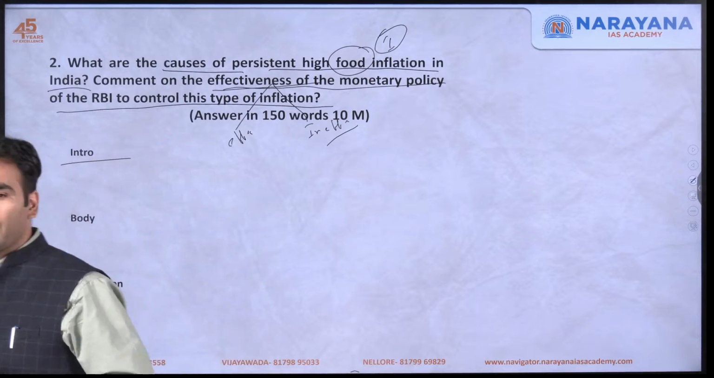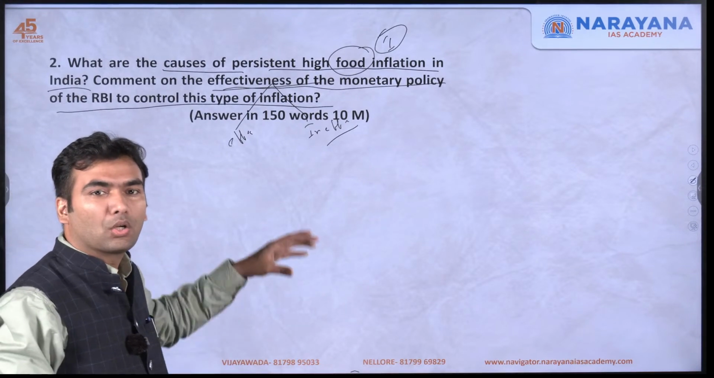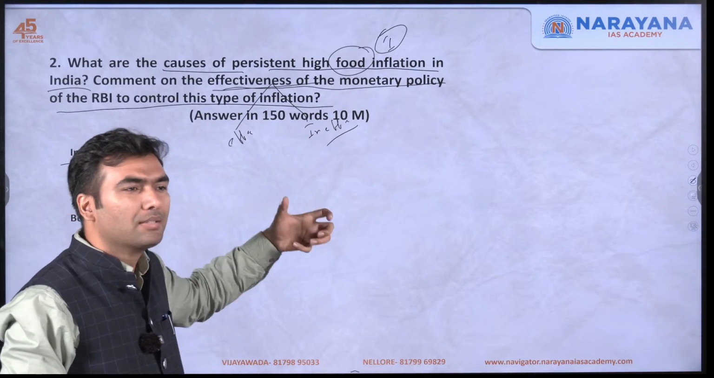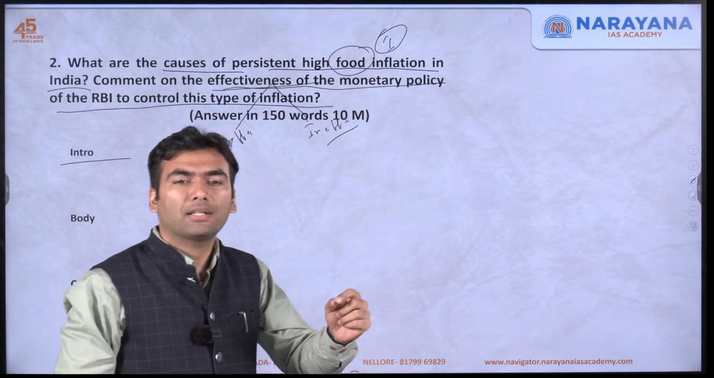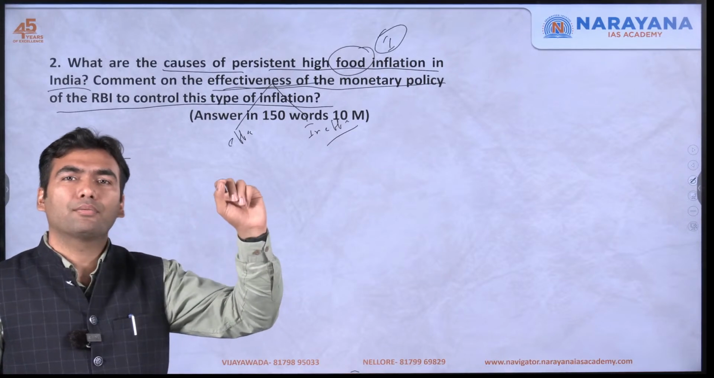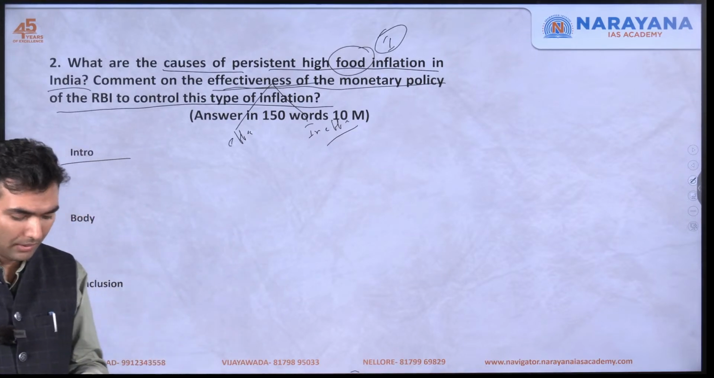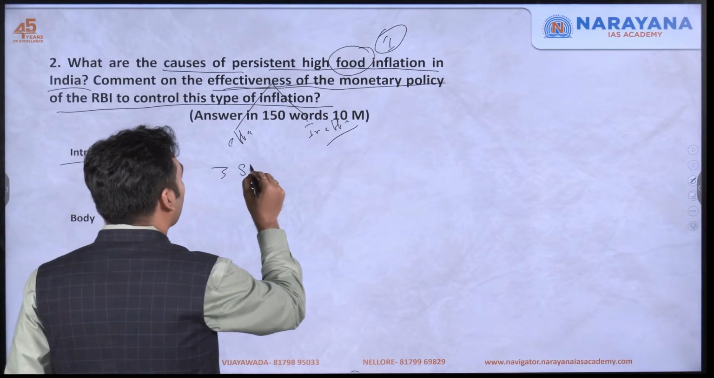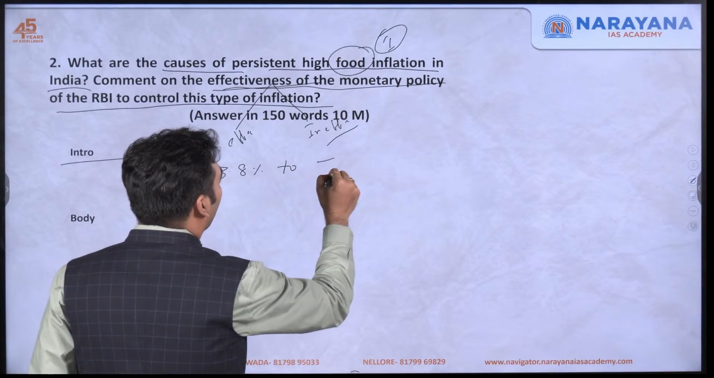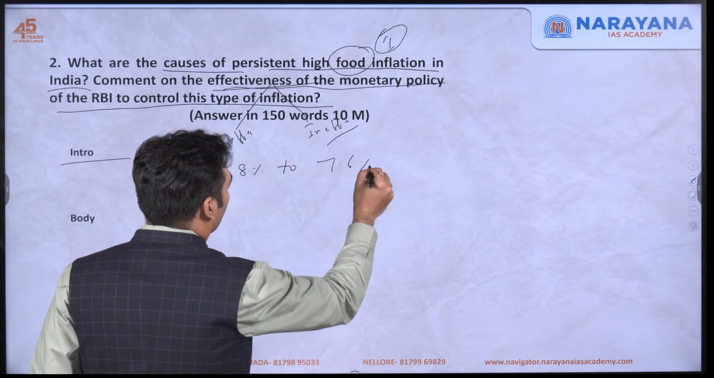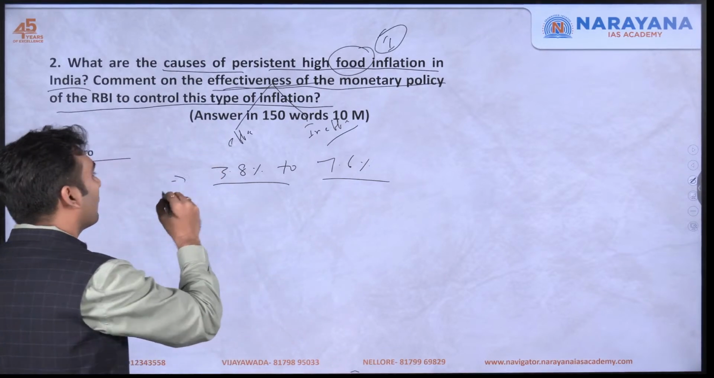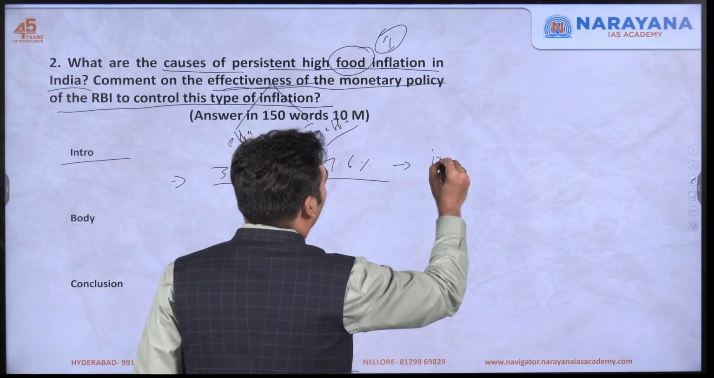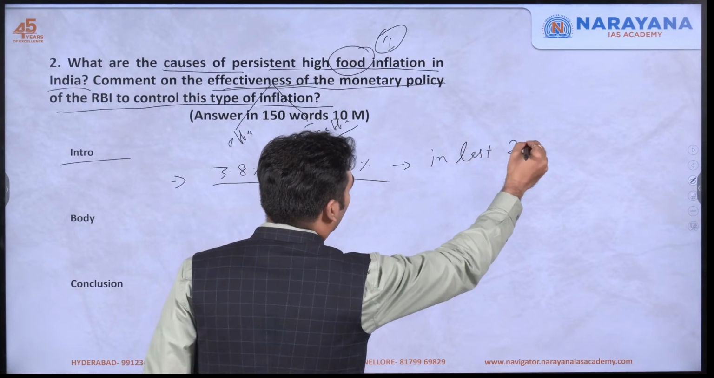In the introduction, since you are going to discuss in the first part the causes of food inflation, the best introduction is to give the data that yes, there is persistent high food inflation in our country. Food inflation in the last 2 years has increased from 3.8% to 7.6%.